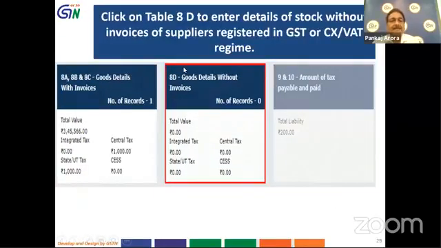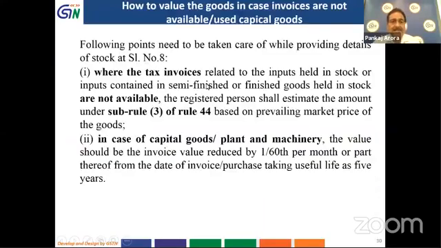So next is column 8D. 8D pertains to entering details of stock where the suppliers were registered in GST or central excise or VAT. They might have been registered, but there are no tax invoices available with that person. So if the tax invoice is not available, then these stock details are to be entered under table 8D. So we will start that.